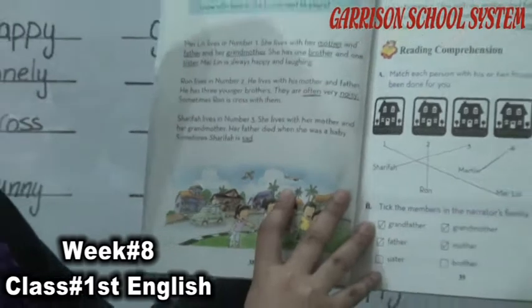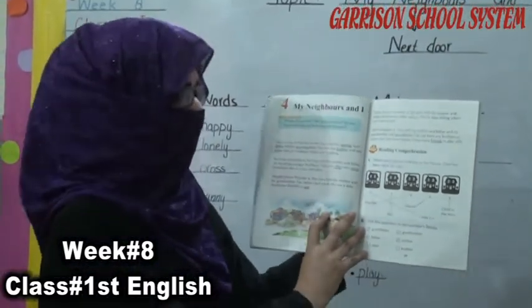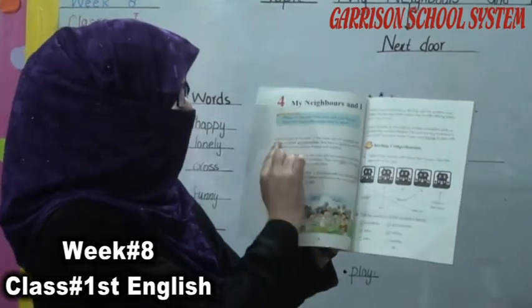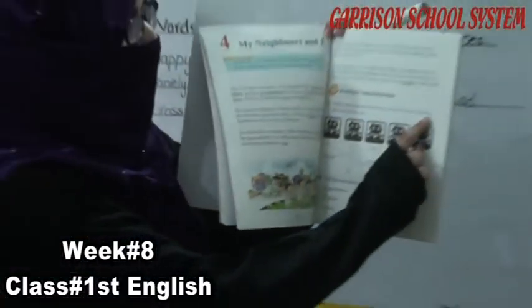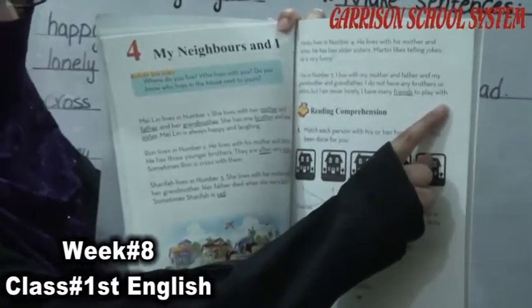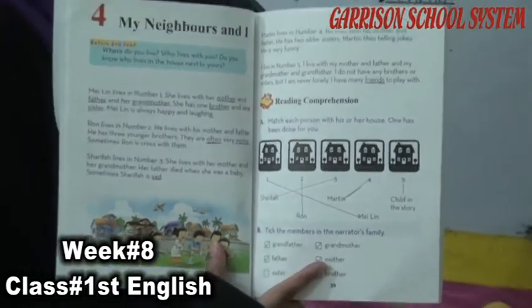Now you have to start reading this lesson from page number 38 and finish on page number 39. When you read this lesson, you can easily understand it. What does neighbors mean?